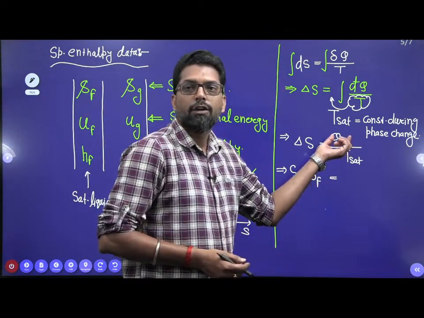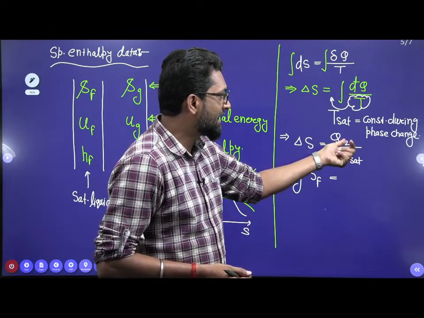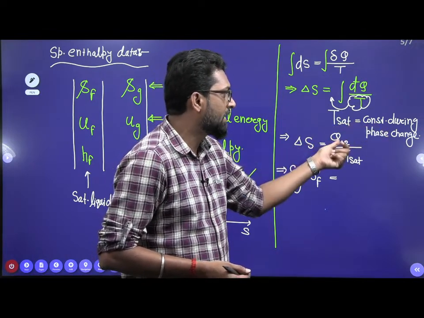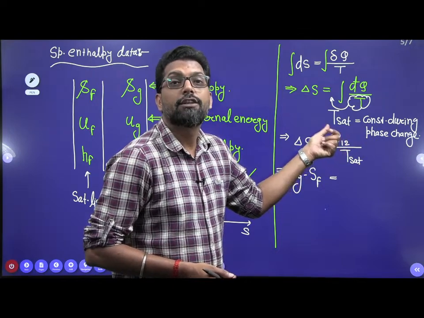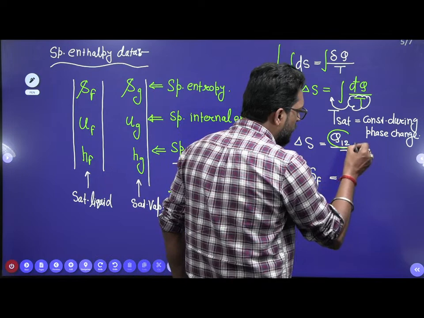So this is your Q from 1 to 2. Now what is this? This is the heat transfer at a constant temperature, and also at a constant pressure. So during that, the heat transfer at a constant pressure is what?